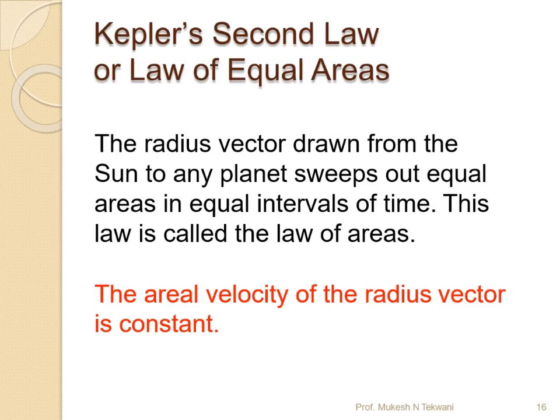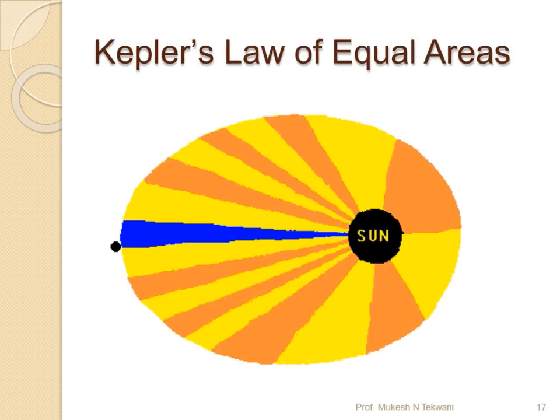When we come to the second law, it tells us about the law of equal areas. If you look at the area here, when the planet is closer to the sun, the force of attraction is more. So the area swept, that is the area crossed by the planet from one point to another, will be very high, as it is closer and the force of attraction is more. In the same way, when I take a point which is farther away, the force of attraction between the sun and the earth or any planet is going to be less, according to the law of gravitation.